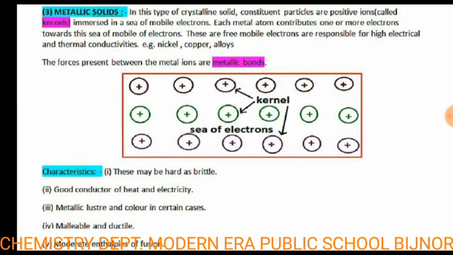Second, good conductors of heat and electricity. Third, metallic luster and color in certain cases, which means they show some different, distinguished color. Fourth, malleable and ductile: malleable means if we hit with a hammer, they form a thin layer, and ductile means a thin wire can be drawn. Fifth, moderate enthalpy of fusion, which means they have neither a great nor a very low enthalpy of fusion, unlike molecular solids, which have very low enthalpy.